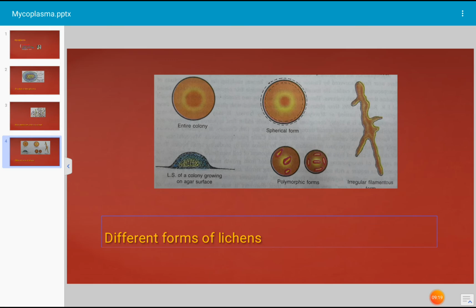Mycoplasmas are variable in shape because the cell wall of mycoplasma is not rigid. They may be spherical, which means round, or polymorphic, which means they can change shape, or irregular filamentous form. The diameter of a mycoplasma cell ranges between 0.3 to 0.99 μm.